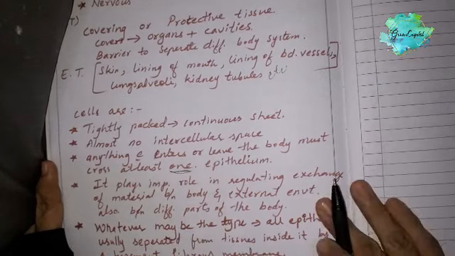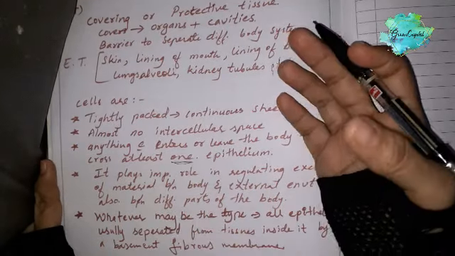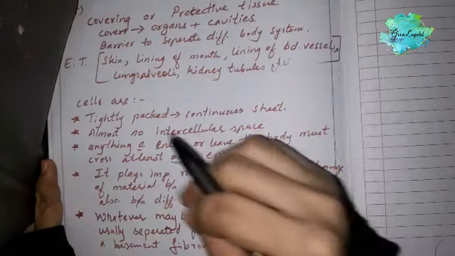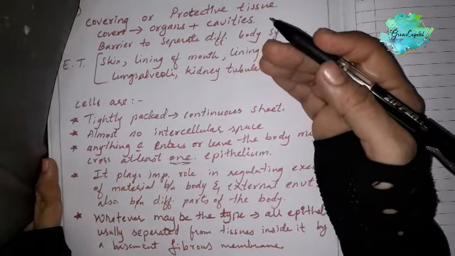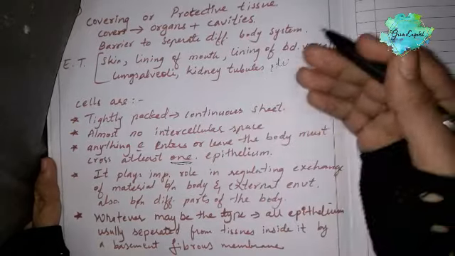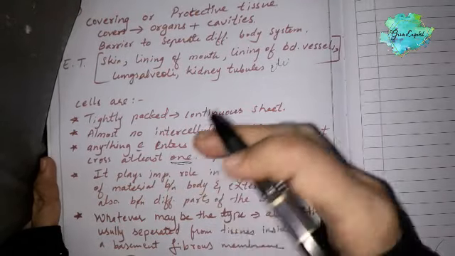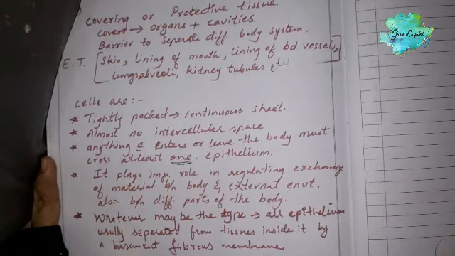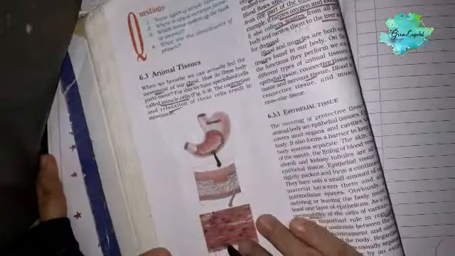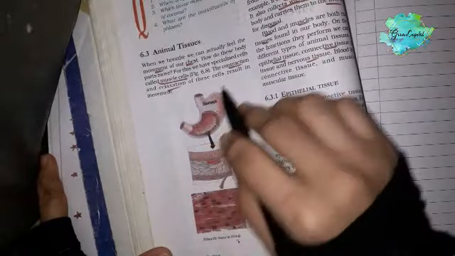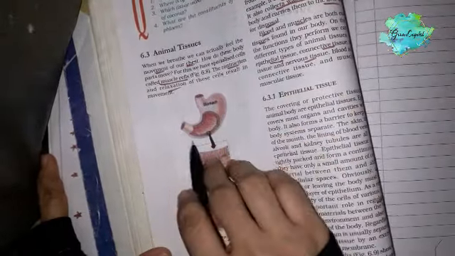Got it? So whatever the type of epithelium, all epithelium is usually separated from the tissues inside it. See, I'm showing one diagram here: the outer wall of the stomach.